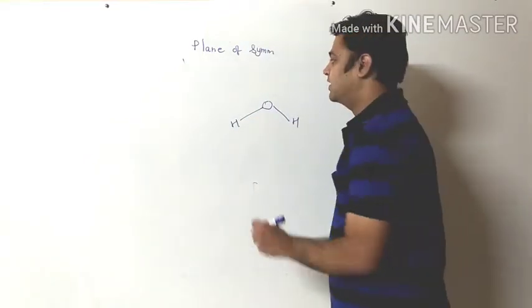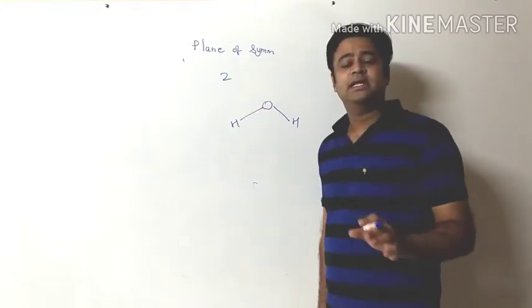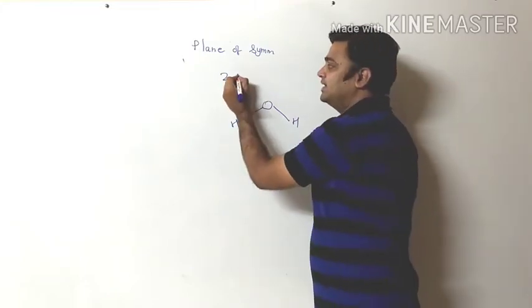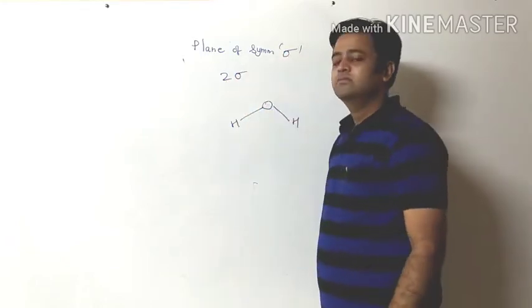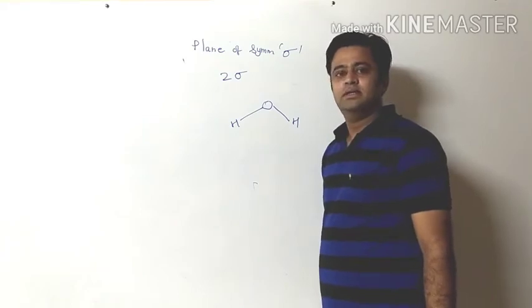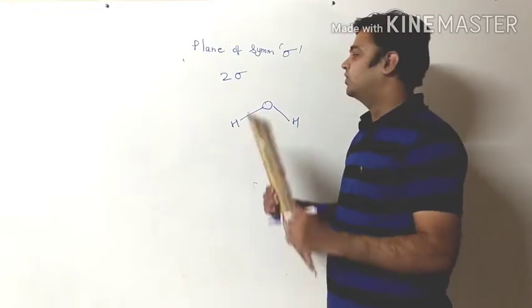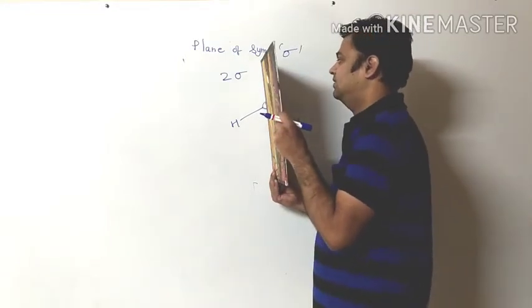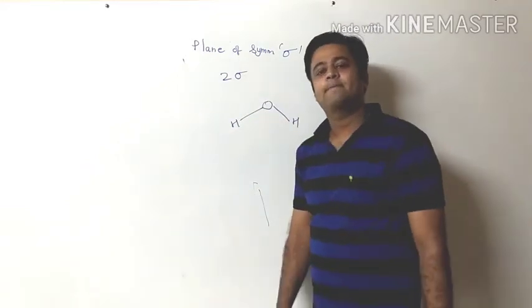Means in the water molecule there are two planes of symmetry, and the plane of symmetry is designated as sigma. Sigma is the plane of symmetry. Then there are two sigma in the water molecule. One is this one and another is this one.